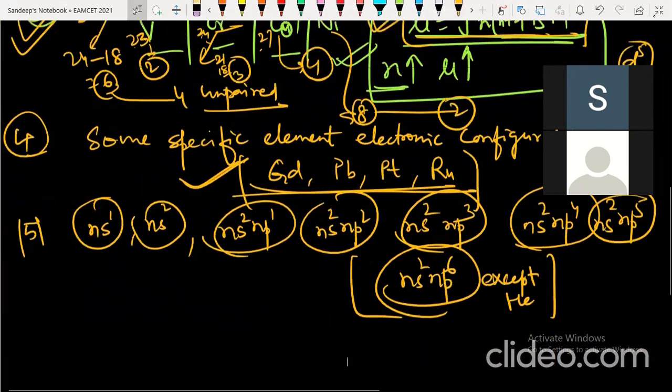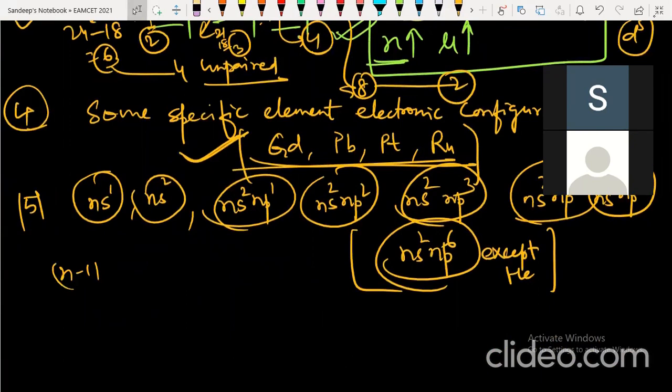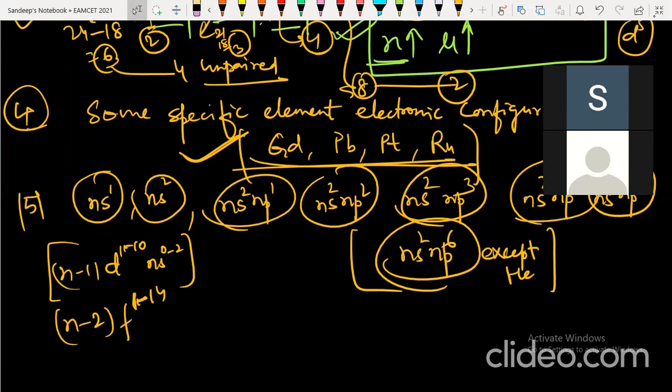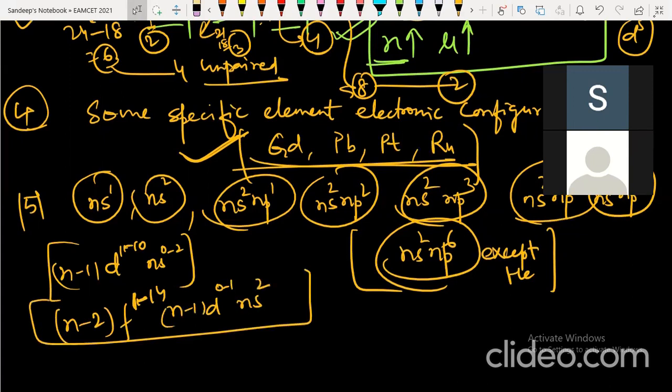So configuration is also important. For D block: (n-1)d1 to 10, ns0 to 2. For F block, they can ask (n-2)f1 to 14, (n-1)d0 to 1, ns2. So these are for inner transition elements, and these are for transition elements. If you remember this configuration, you are expected to get one question.